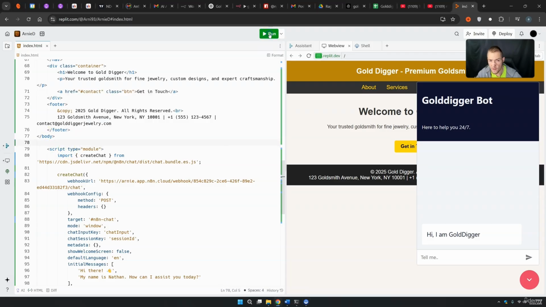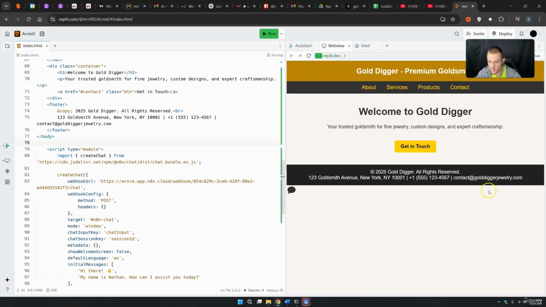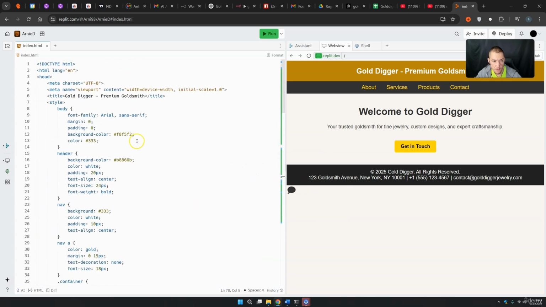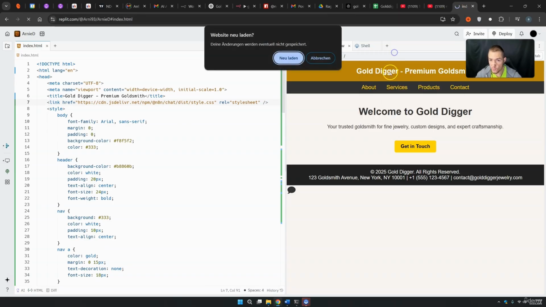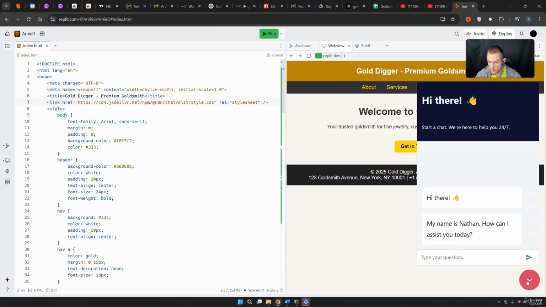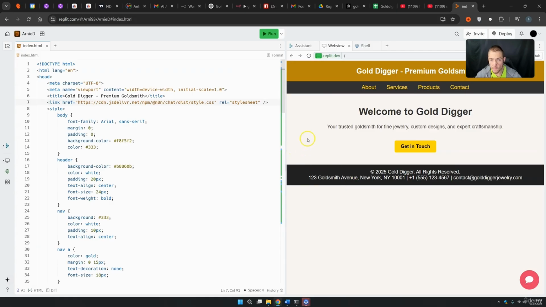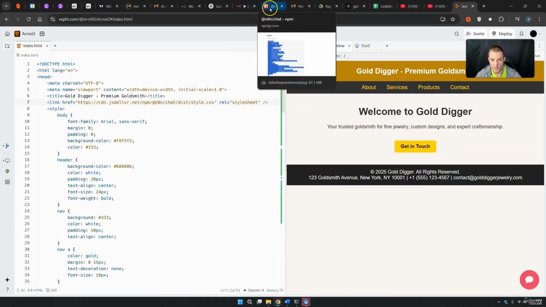If you press play right now with your chatbot, it is most likely broken. There we have it, your chatbot is gone. But as soon as you come up, you need to go here between your title and your style sheet of the web page. You take a new line and you insert this line of the chatbot. And then you press run once again, and your chatbot will work once again. There we have it, the chatbot works once again, and now we can start to edit this chatbot.